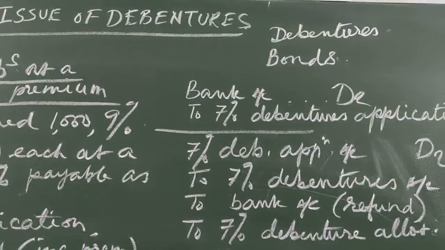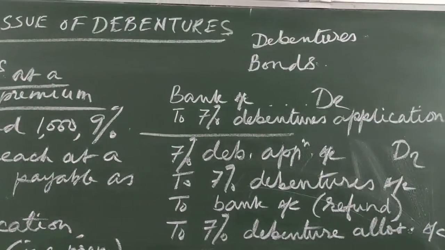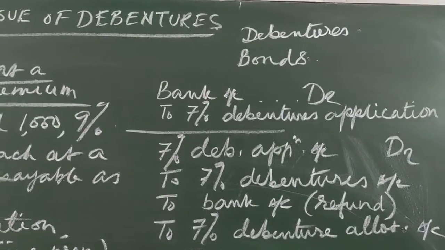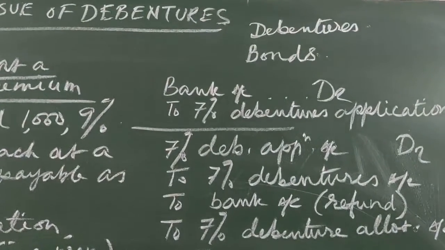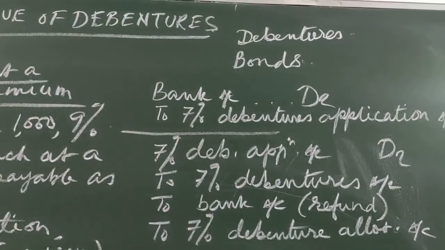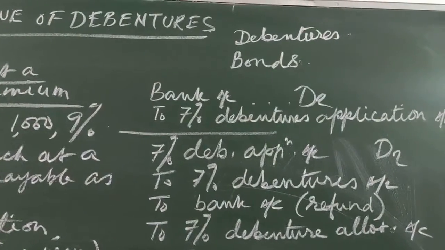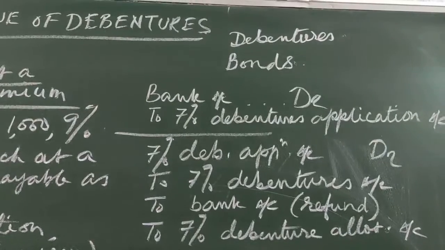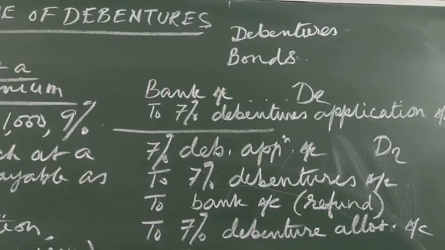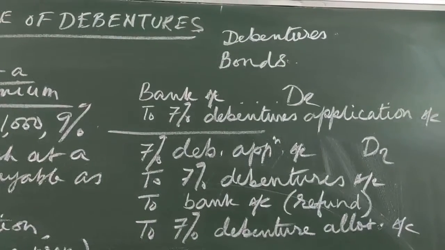Now, a synonymous term that is used with debentures is bonds. But bonds are a little bit different from debentures. On debentures, the rate of interest is predetermined and it is written on the debenture certificate. So the debenture holder gets that predetermined rate of interest.